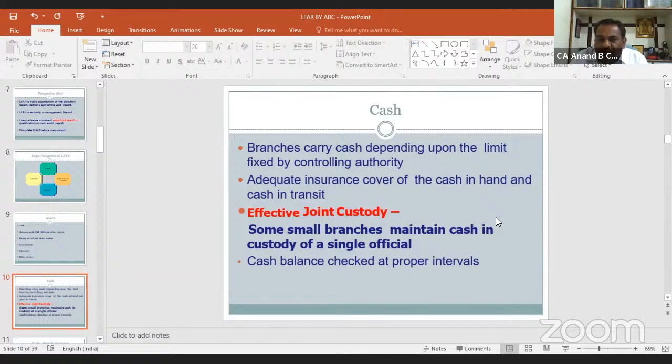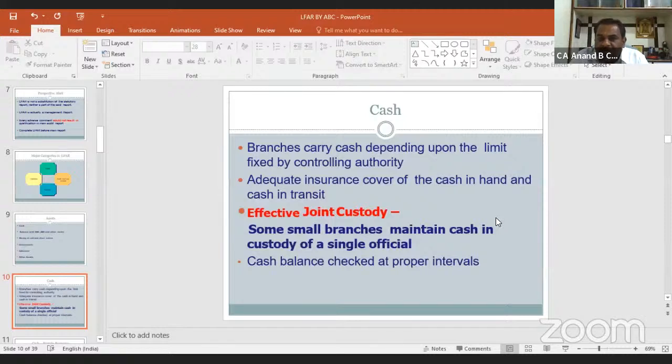We have to verify cash normally at the beginning of the working hours. Branches certainly carry cash in excess of their retention limit. Adequate insurance cover of the cash in hand and cash in transit should be there, but many a times we find branch authorities replying us that insurance is taken care at head office level.